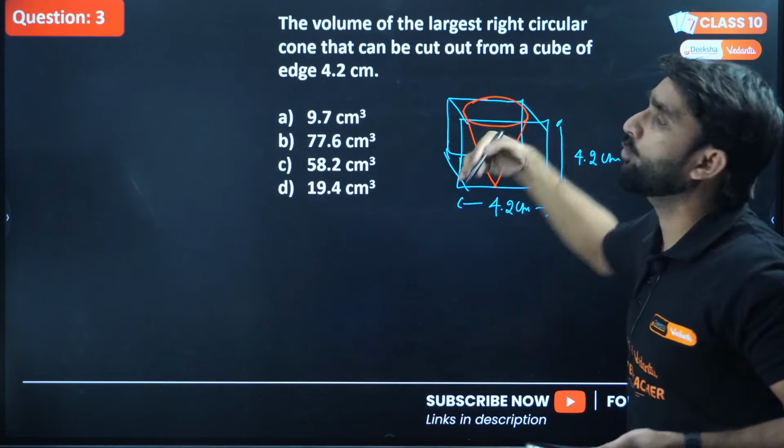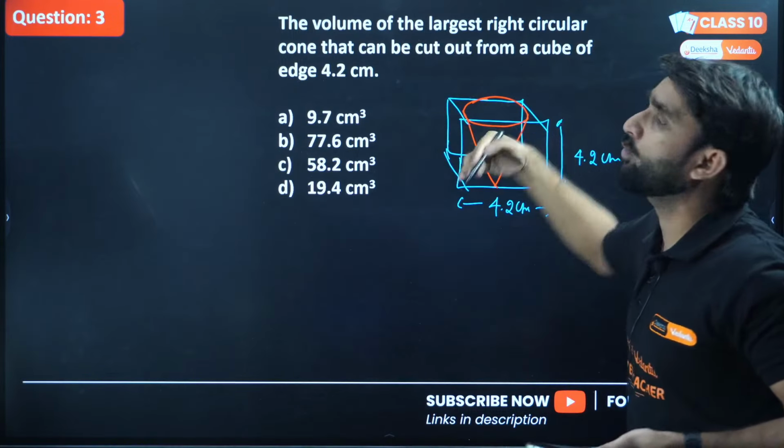So this will be the diameter of the cone, and if this is the diameter, what will be the radius? Half of the edge, so the radius will be 2.1 centimeter. I hope this is clear to everyone. Now we have to find the volume of this cone. What is the formula for the volume of a cone? The formula is 1 by 3 pi r square h.